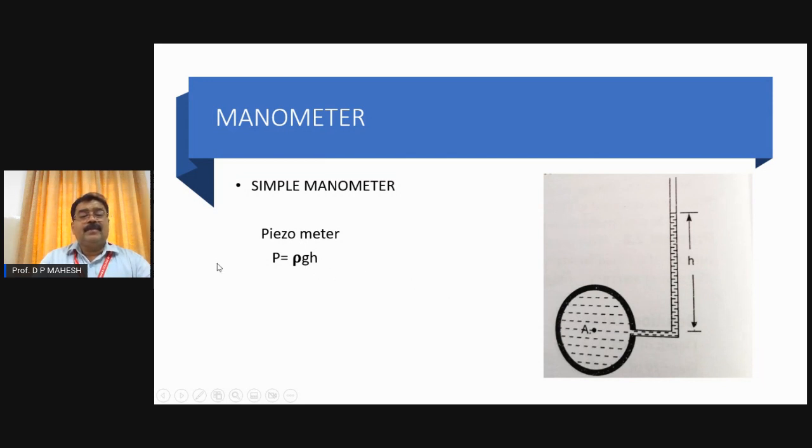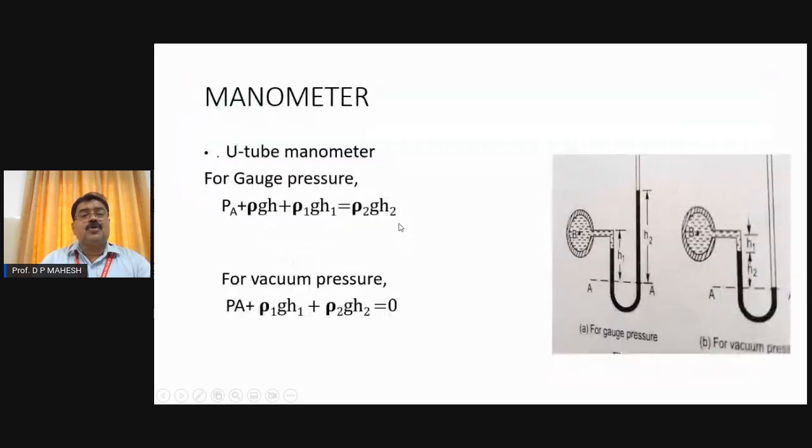Actually, the pressure intensity is directly proportional to the height of the liquid in this tube. This is called a piezometer. The more the height, the more the pressure. If there is more pressure, it will have more rise. So depending on the pressure intensity inside the pipe, this is the simplest form of measuring pressure using a simple manometer, which is called the piezometer.